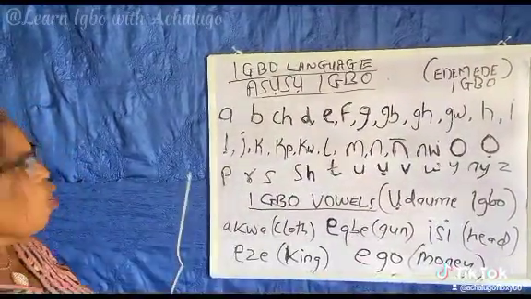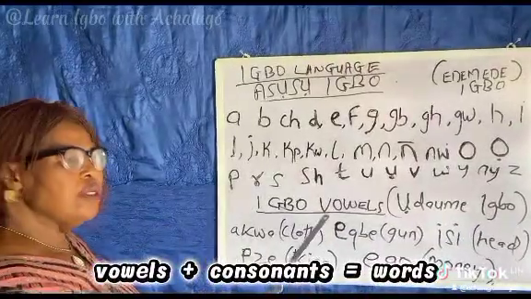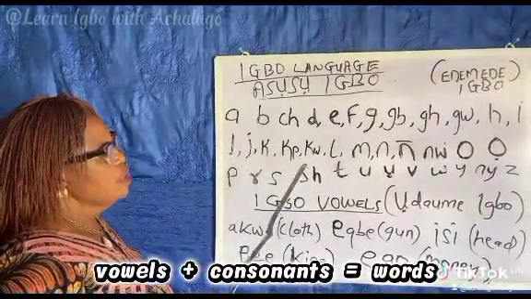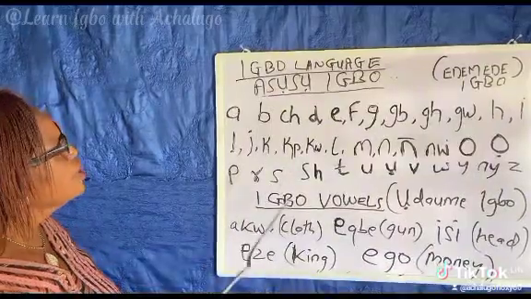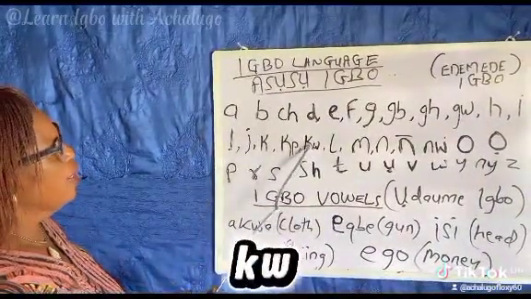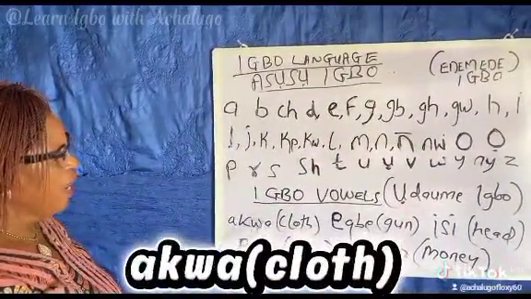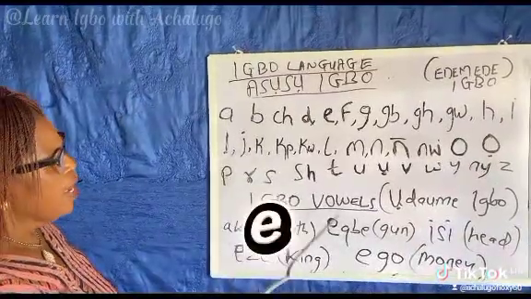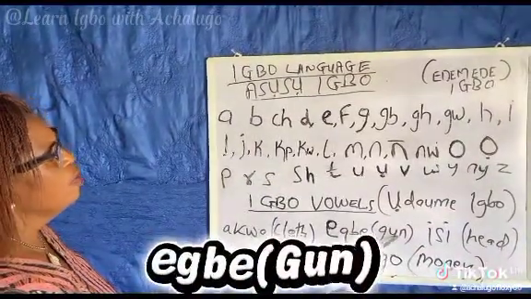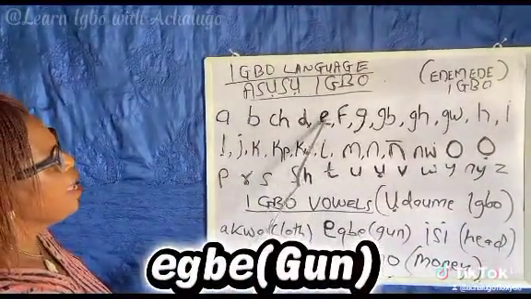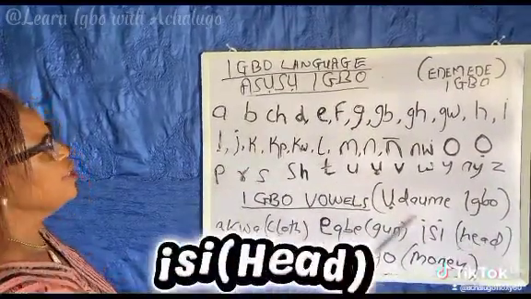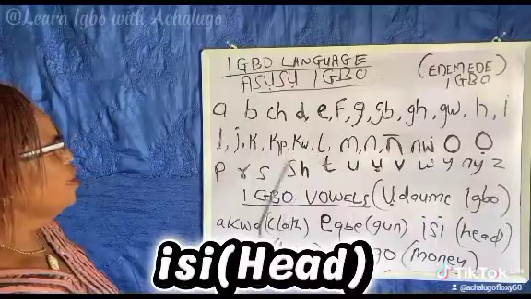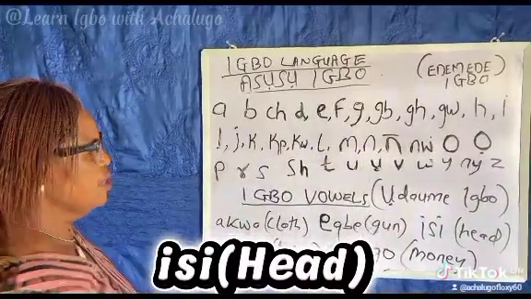It is when we combine the vowels and the consonants that you form words in Igbo. For instance, A, P, A, apa, cloth. E, G, B, E, egbe, gun. You get it from the alphabet. E, H, E, ehe, head.